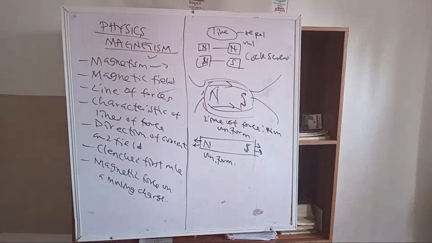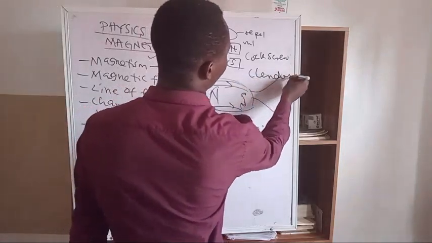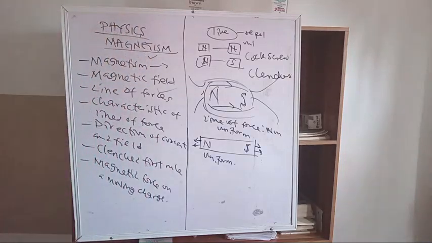Right, so I'll state it again. The corkscrew rule says that if we imagine ourselves driving a corkscrew in the direction of the current, then the direction of rotation of the corkscrew is the direction of the lines of force. Then there is also what I call the clenched rule in magnets.